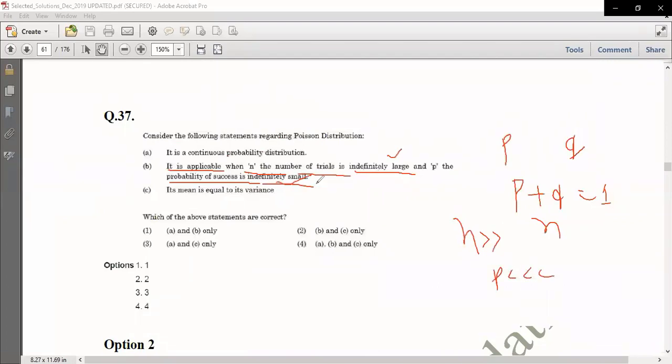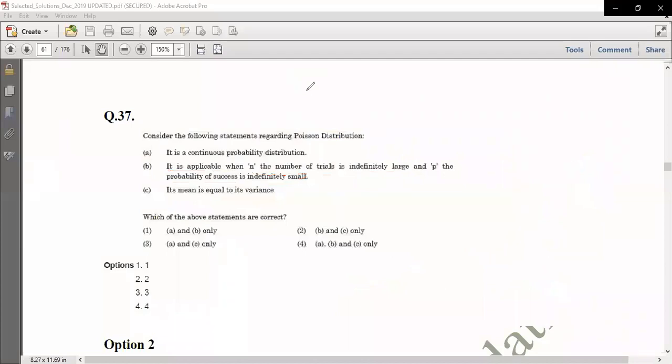And third, its mean is equal to variance. In the case of Poisson, mean is equal to variance, equal to npq. So this is also known. B and C are both correct, so option number 2 is the correct answer for question number 37.